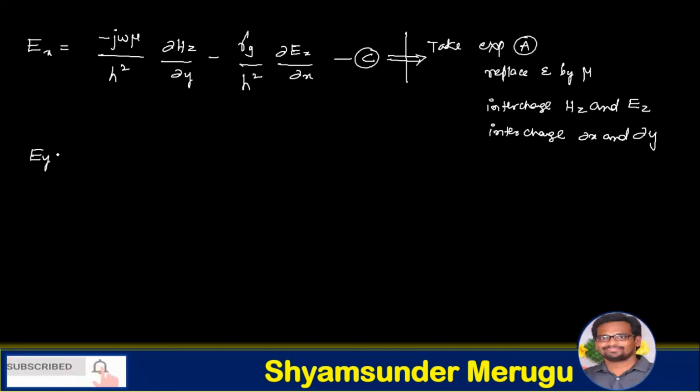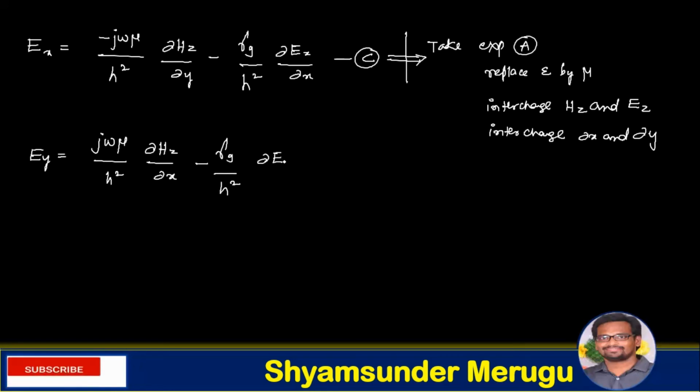And also we can write Ey. So Ey is j omega mu over h square dou Hz over dou x minus gamma g over h square dou Ez over dou y.